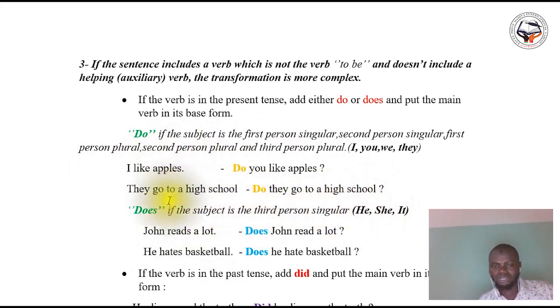Okay. So here is the use of do. Do is used only for the first person of the singular, the second person of the singular, the first person of the plural, the second person of the plural, and the third person of the plural.